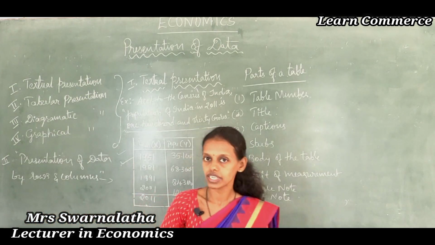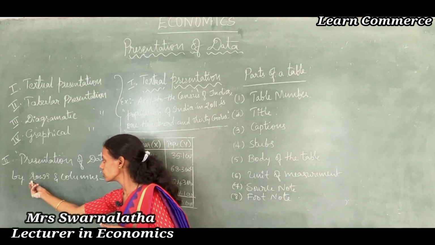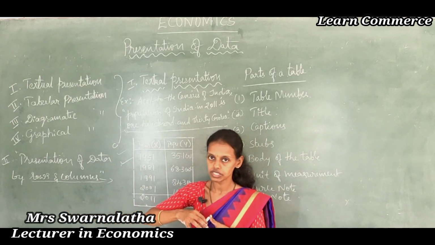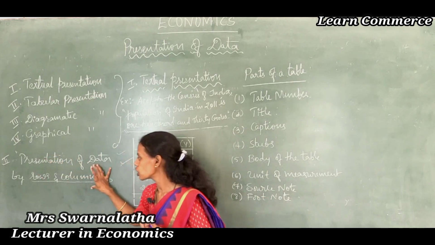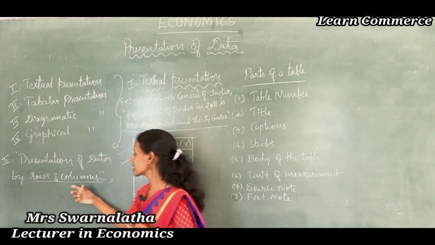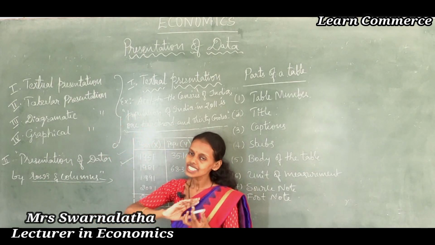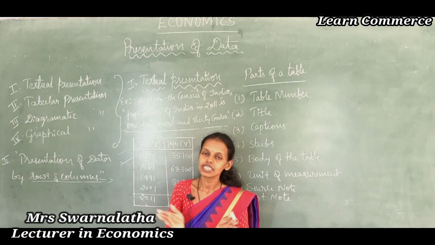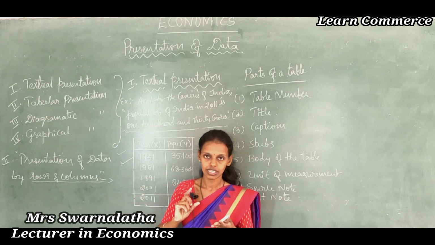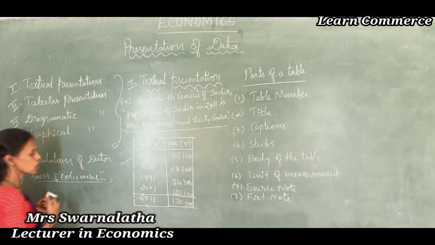We say for this, rows means stubs, columns means captions. So, presenting the data through rows and columns is said to be the tabular presentation of data. In simple meaning, we say presenting the data through a table.